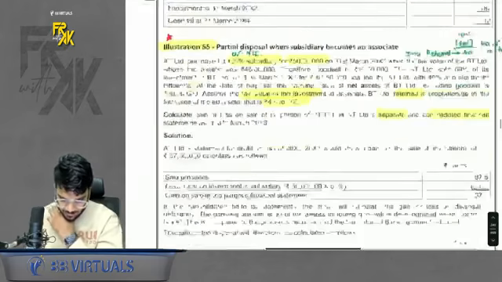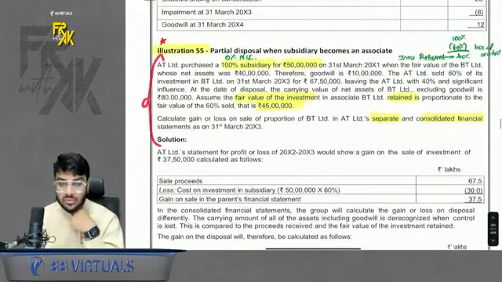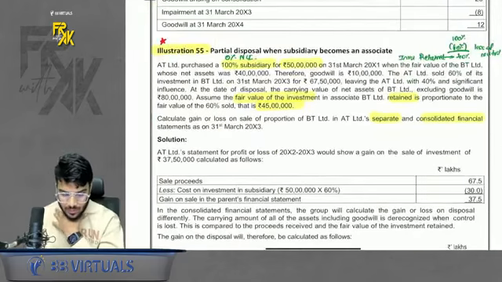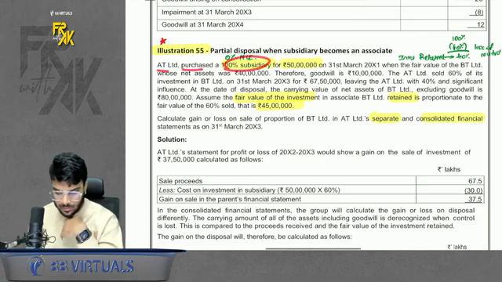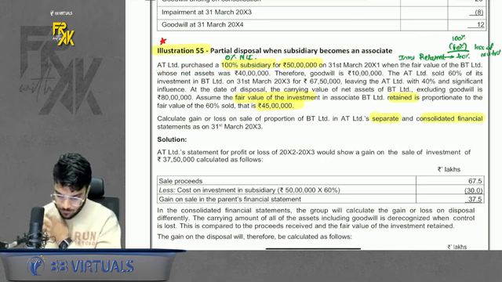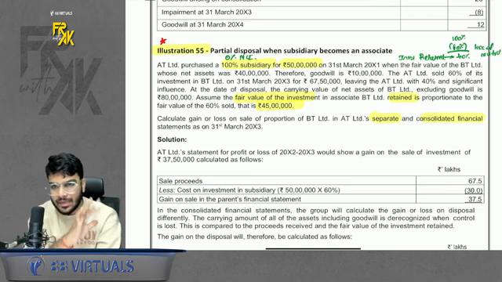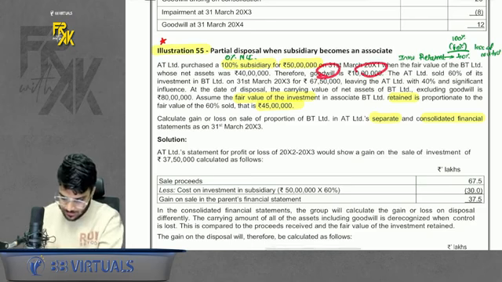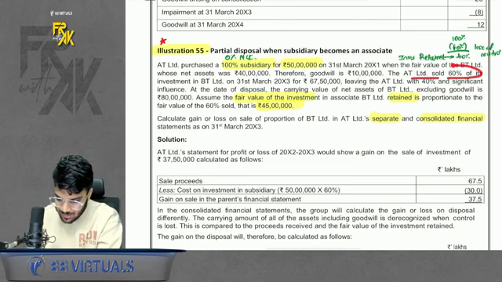54 is very simple, nothing to do with this. 55 we can solve once. What is said, please have a look. A purchased 100% subsidiary for 50 lakhs. So we had purchased for 50 lakhs. That time goodwill was 10 lakhs. Very good. A sold 60%.